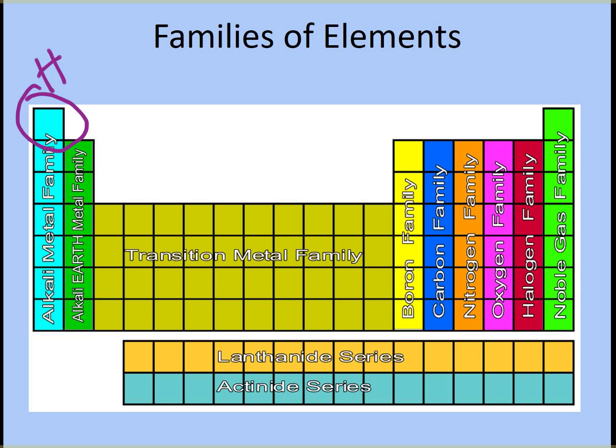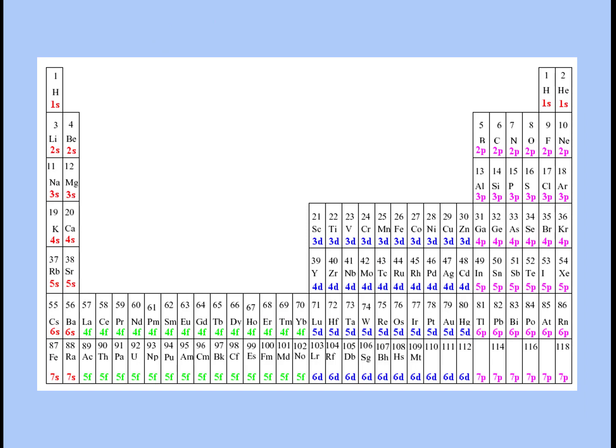There are 2 rows down below that have their own name. This is a period that has a name, and it's the lanthanide series and the actinide series. And actually, these should fit right here. They've taken scissors to the periodic table, and they have pulled these 2 rows down to the bottom. So this row should go there, and that row gets extended out there. So here's a picture of it extended.